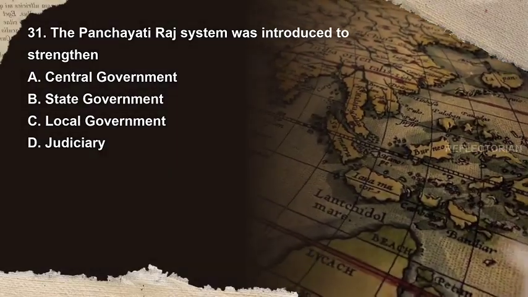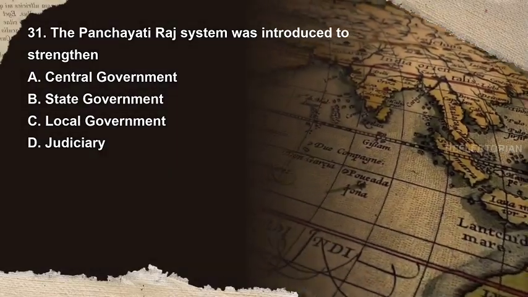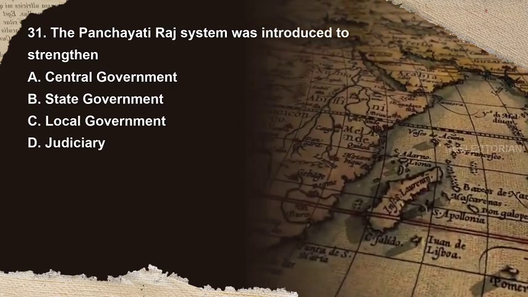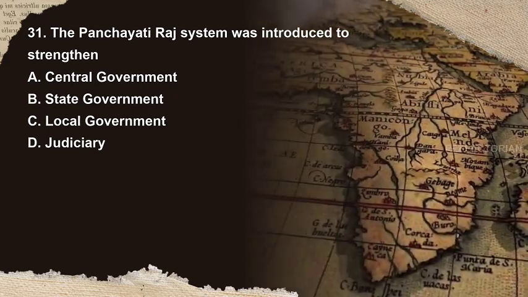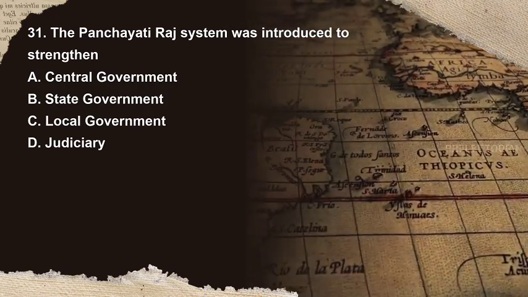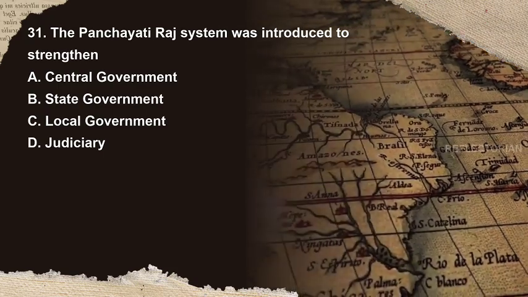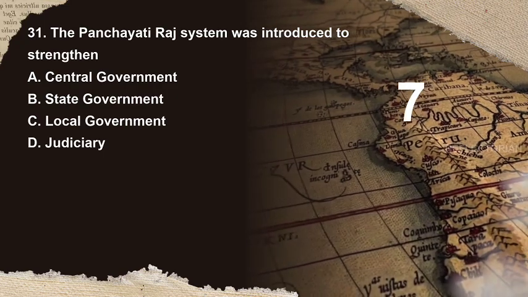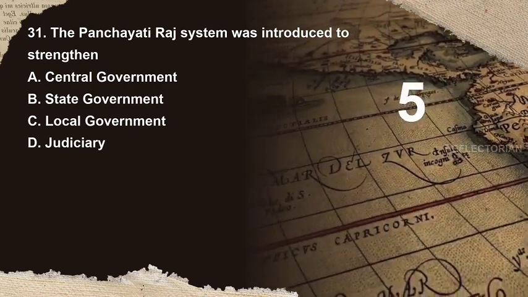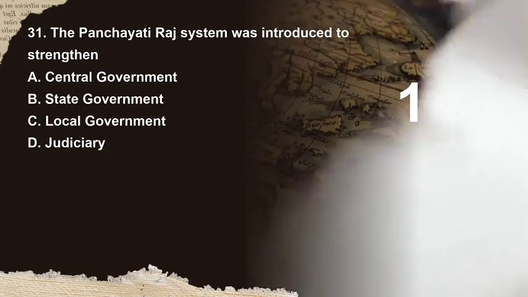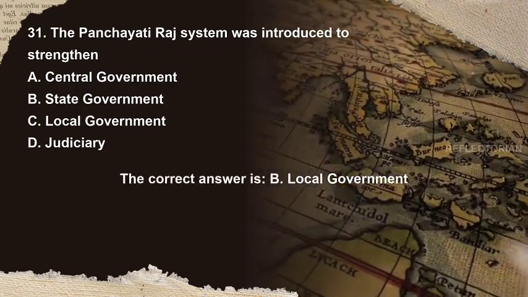Question 31. The Panchayati Raj system was introduced to strengthen. Options are A. Central government, B. State government, C. Local government, D. Judiciary. You have 10 seconds to answer. The correct answer is C.